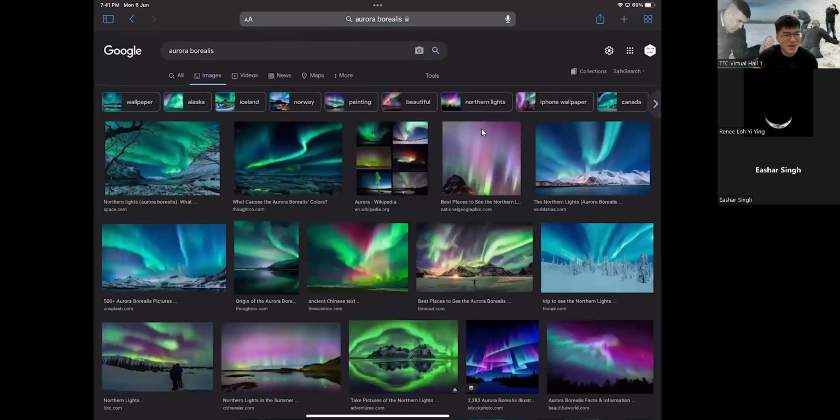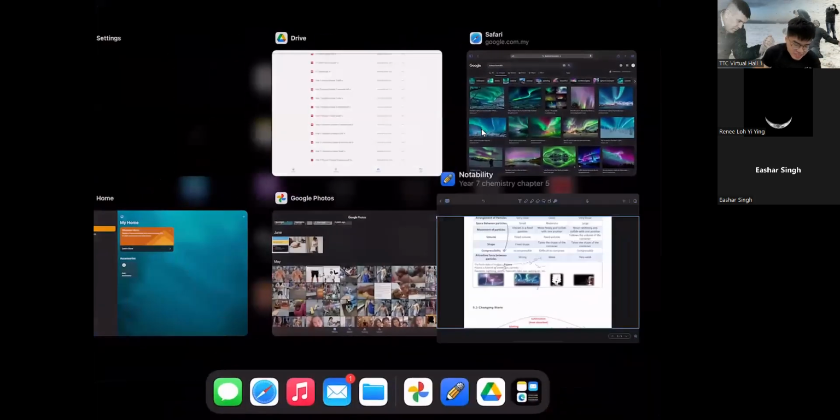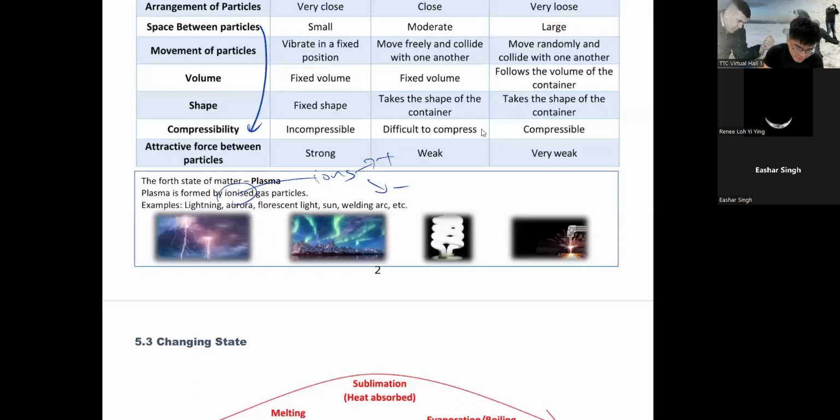You see how pretty this thing is. You go to any northern country, you will see this thing. For example, if you go to Alaska, which is in the US, or any Nordic countries like Sweden, Norway, Greenland, Iceland, even certain parts of Russia, you can actually see this. So how does this happen? Do you know what else is a plasma? The sun is a plasma, because the sun is a fireball.